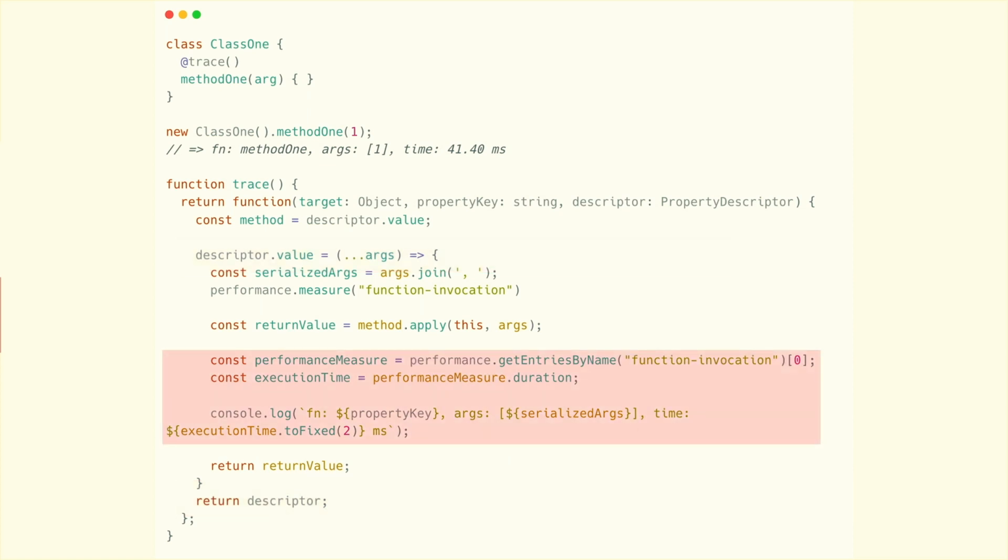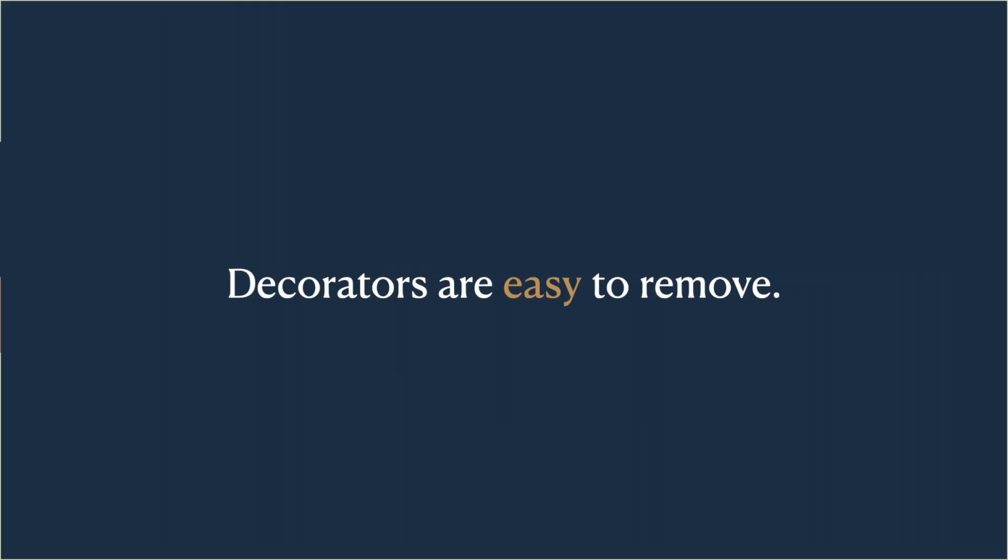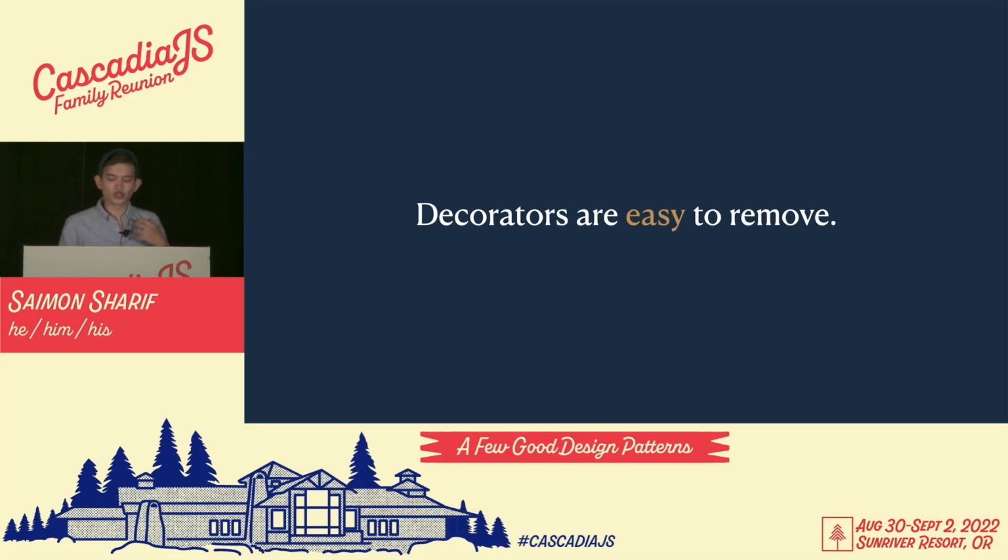This code, the rest of it, is just very similar to our trace function code from before. It measures the execution time of the attached method and also logs out its name and its arguments. In our example, we attach instrumentation, that is a new behavior, to certain functions by using a decorator. As soon as we're done, we can simply remove it through a one-line code change. That is, decorators are easy to remove.